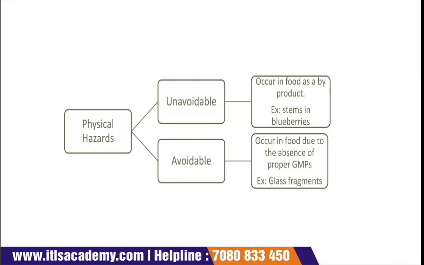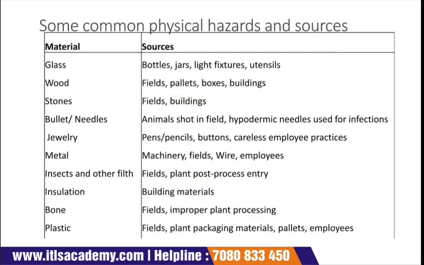But again, if a food industry wants to have a good impact on society and in customers' minds, it is very important for the industry to abide by the GMP guidelines, so that it can avoid such physical hazards or any hazards.